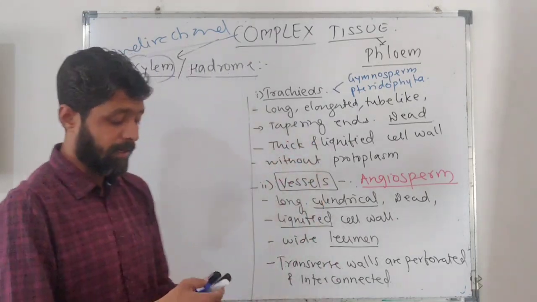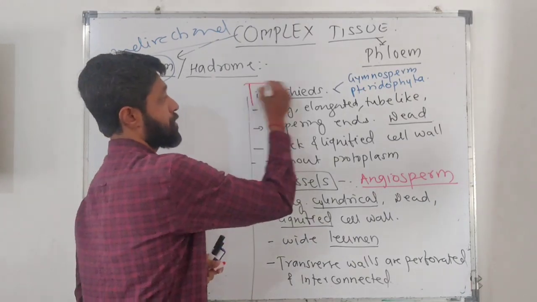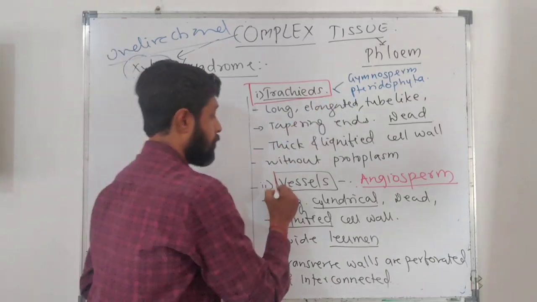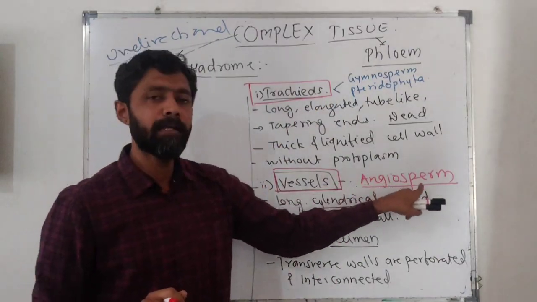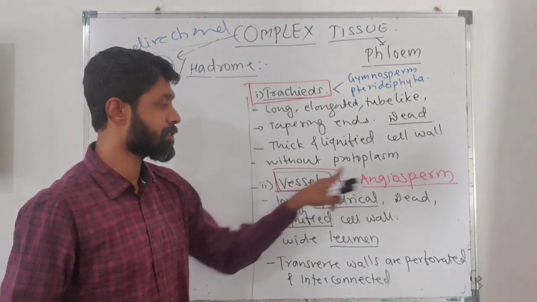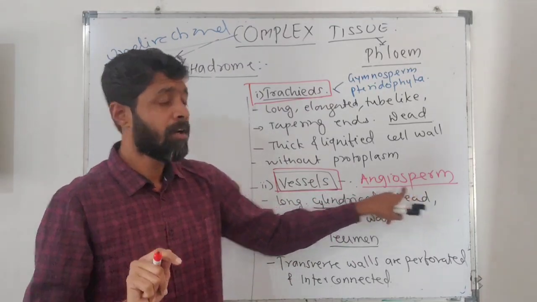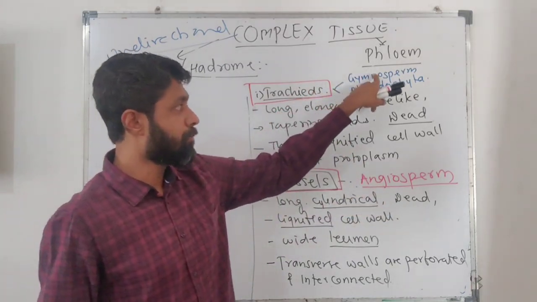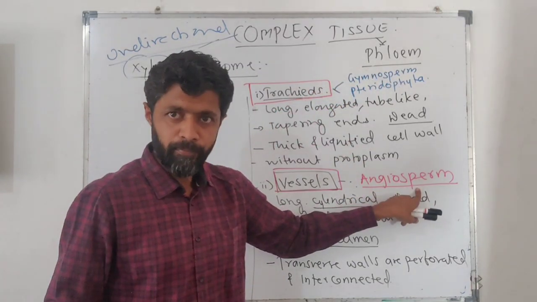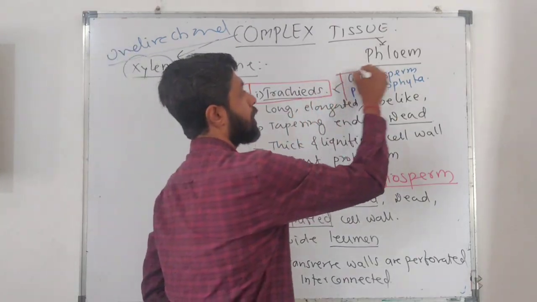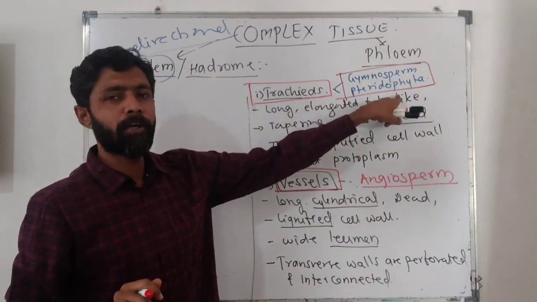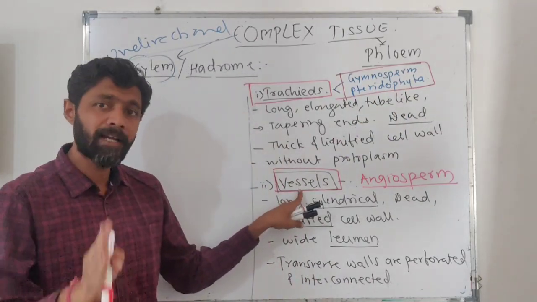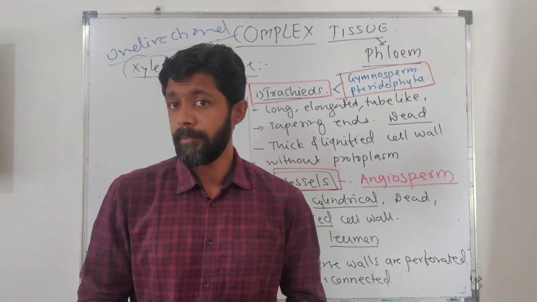All vascular plants are characterized by the presence of tracheae, but vessels are present only in angiosperms. So vessel is a characteristic of angiosperms. We can't say vessels are present in all vascular plants, but tracheae are present in gymnosperms, pteridophytes and angiosperms also. But tracheae are the main water conducting element in gymnosperms and pteridophytes, because in them vessels are absent, and so tracheae become the main water conducting element.